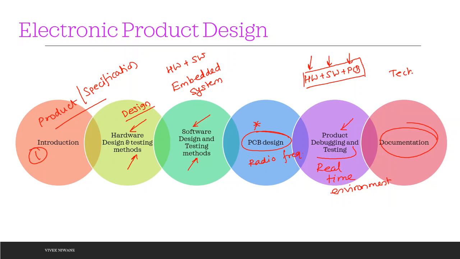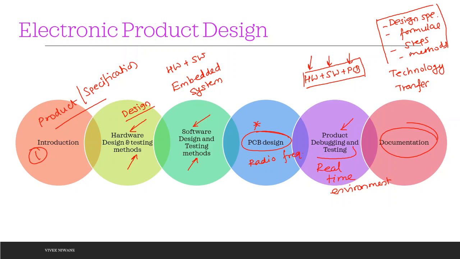This is also called technology transfer. It means what design specifications, what sort of formulae, what steps and methods were used to develop that particular product, so that even if a person is no longer working in the company and any team wants to recreate the same product, they must have the blueprint for that particular product.